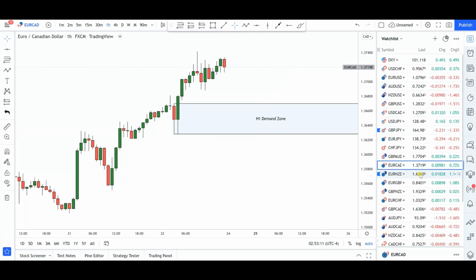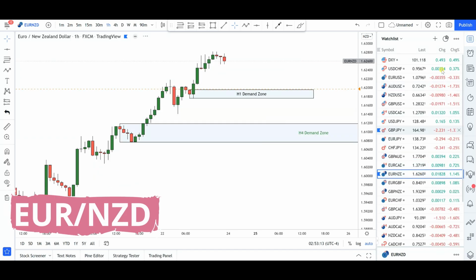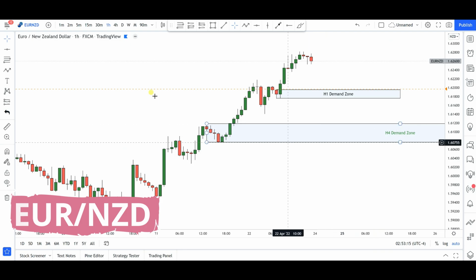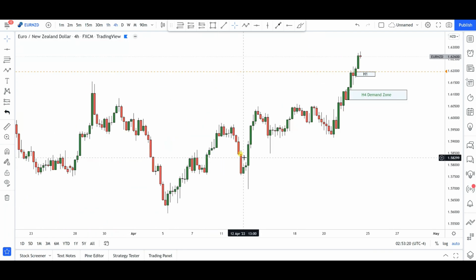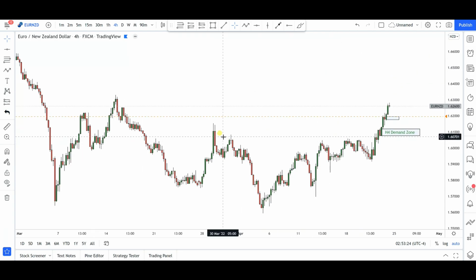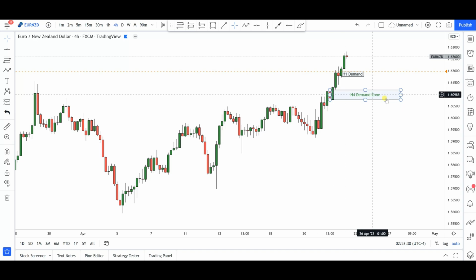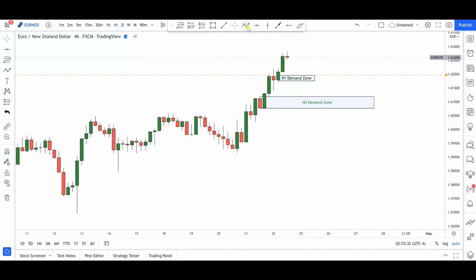Now, next up is going to be Euro New Zealand dollar. This is going to be the last currency pair that I'll be looking at. Again, I'm going to be keeping things very simple. If you pay attention here, we have this 4 hour demand zone that led to the break of this particular level of structure that we have here. This is the demand zone area that led to that break. So that's why I've mapped out that 4 hour demand zone area anywhere from right around here.